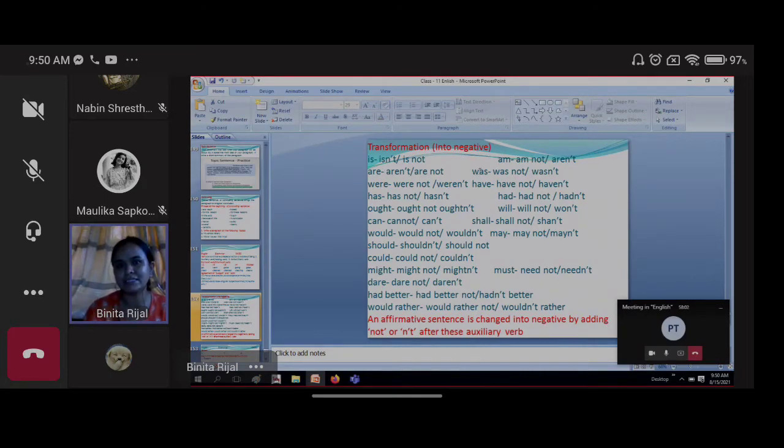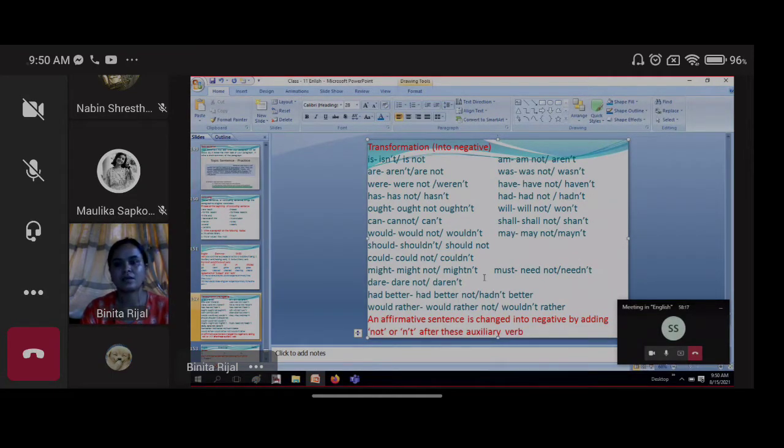Now look here, these are the different auxiliary verbs you can see. Is, am, are, was, were, has, have, you are very familiar with this. How to change it, you know about this.